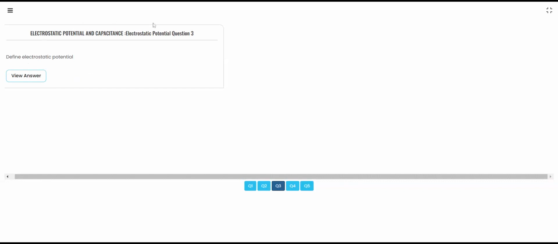I had already given you the definition, I'm just writing the key points on how you will define the electrostatic potential.